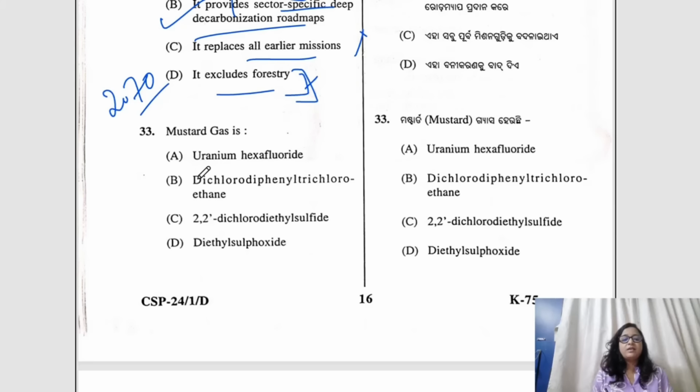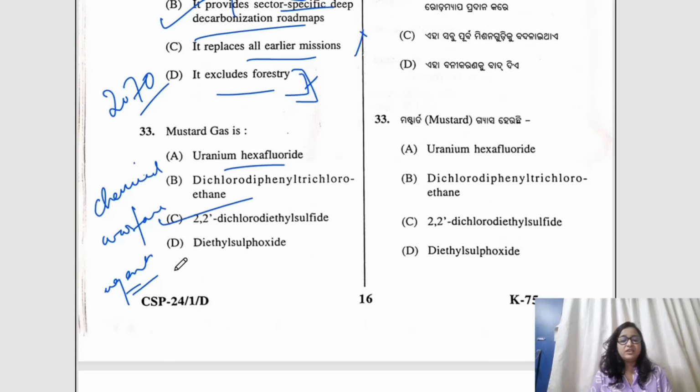Question number 33, mustard gas is what? Mustard gas was in the news recently. The correct answer is C, diethyl sulfide. It is basically a chemical warfare agent, a type of cytotoxic and blistering agent that causes severe chemical burns when it comes in contact with the eyes, the skin and the respiratory tract.